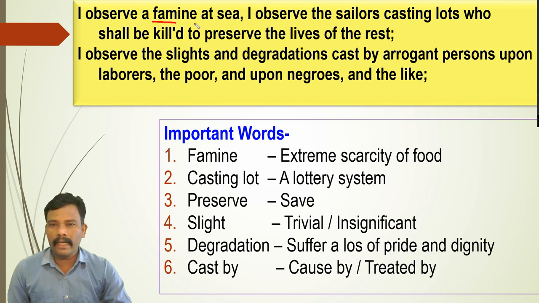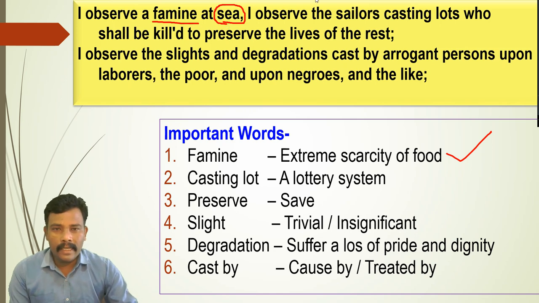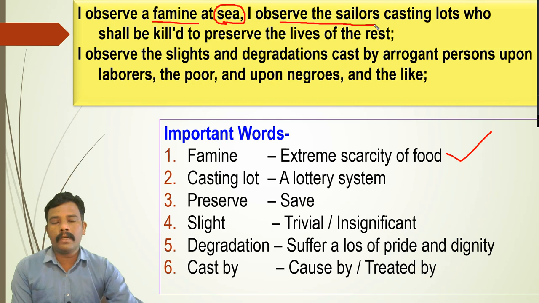What is that famine? Severe scarcity of, the meaning is given here. Extreme scarcity of food, lack of food at sea. And what is the condition at sea? Somebody you can say there is a ship also, and sailors are there. Okay, that is given over here. I observe the sailors are there, casting lots who shall be killed to preserve the lives of the rest. Casting lots.